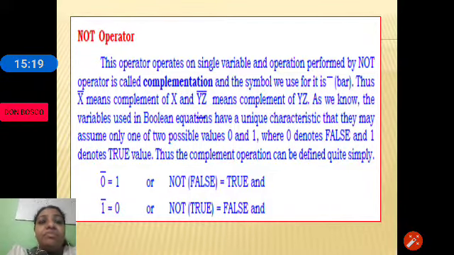Y z whole bar means the complement of y and z. As we know, Boolean algebra deals with only the two values 0 and 1. The possible input for a variable can be 0 or 1. The complement of 0 is 1 and the complement of 1 is 0. So 0 bar is equal to 1 and 1 bar is equal to 0.